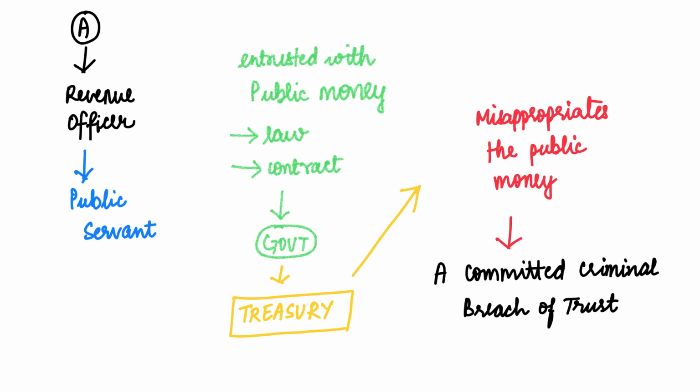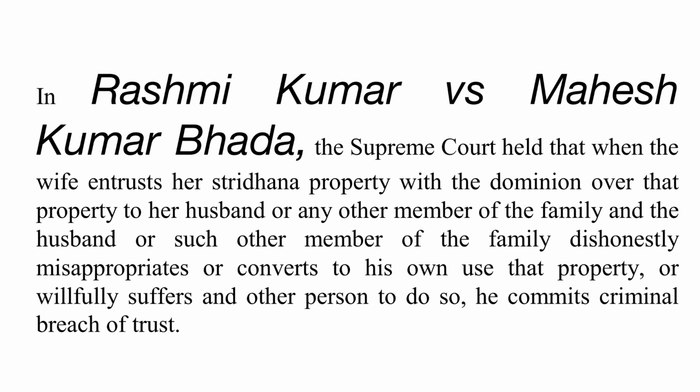Similarly, we have two major cases in criminal breach of trust. So there is the case of Rashmi Kumar versus Mahesh Kumar Bhada. In this case, the Supreme Court had held that when the wife entrusts her Stridhan property with the dominion over that property to her husband or any of her in-laws or any other family member, and they dishonestly misappropriate or convert that property to their own use, then that person shall be liable for criminal breach of trust.